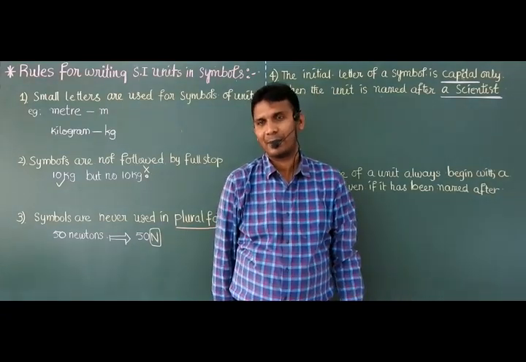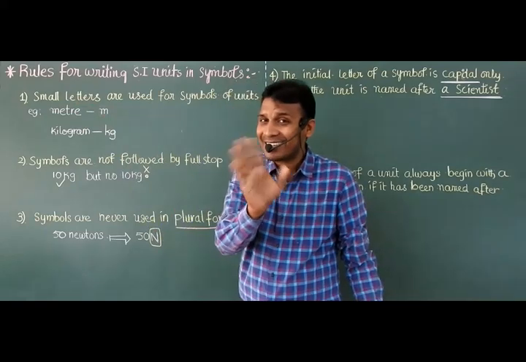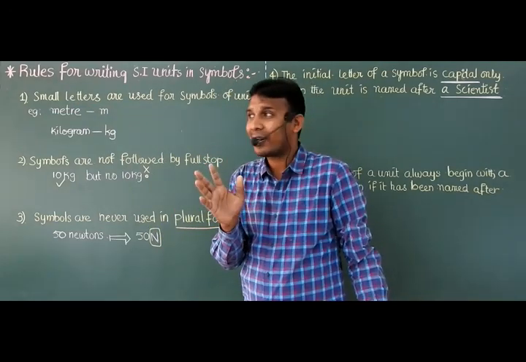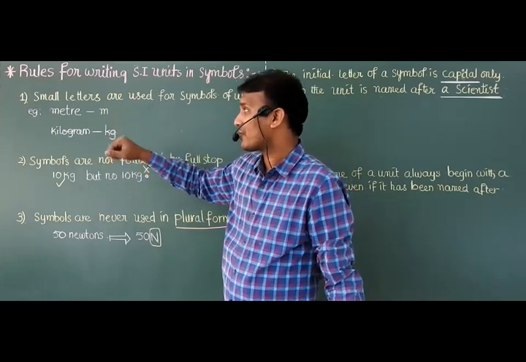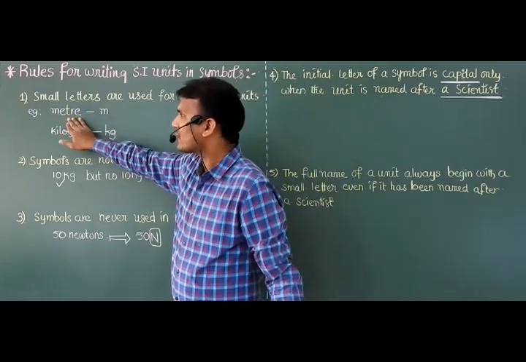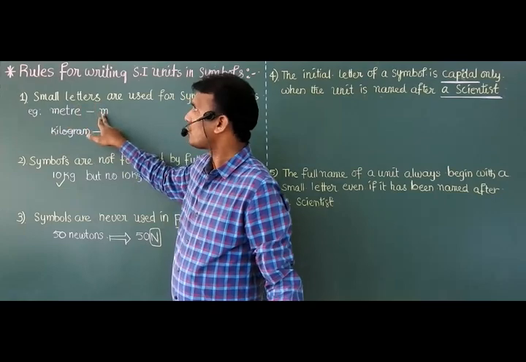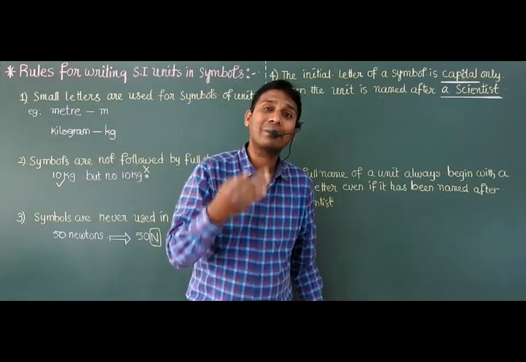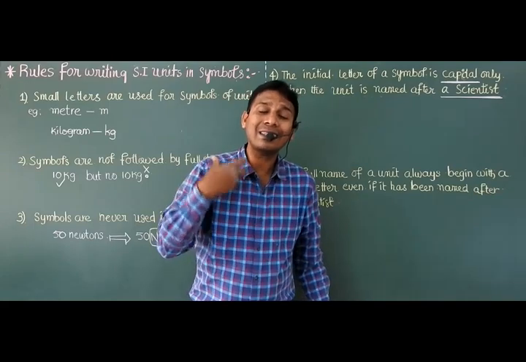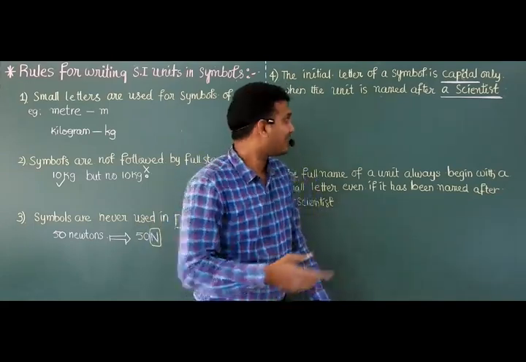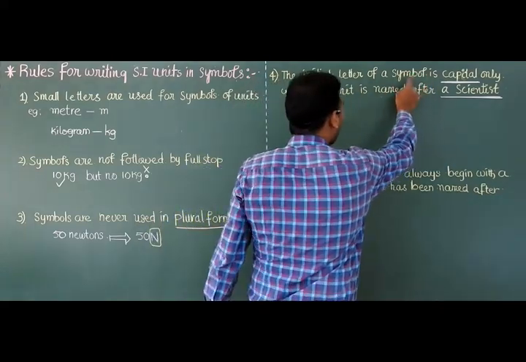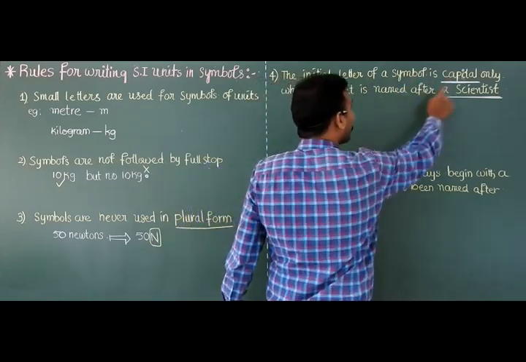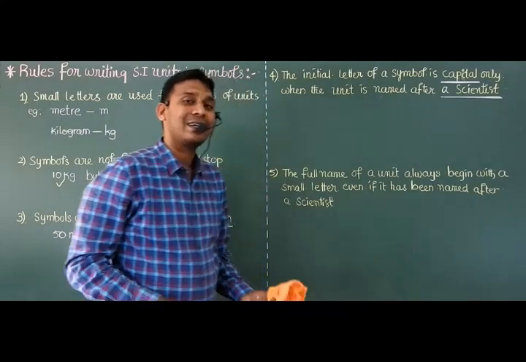Meter is an SI unit, but it is not taken from the name of a scientist, so we took a small letter. But Newton, Joule, Watt, Pascal are names of scientists, so those units must be represented with a capital.